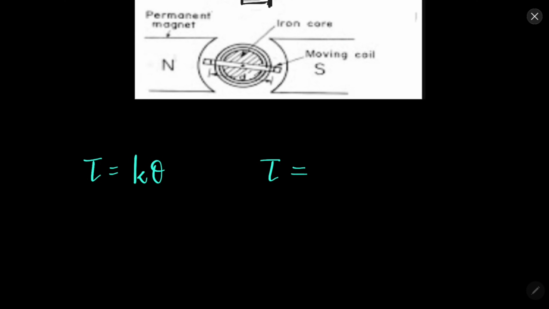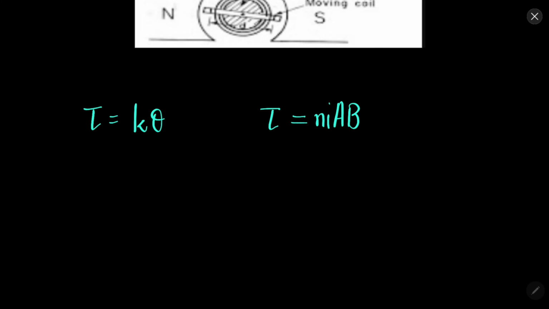So first of all, we have a torque which is provided by the spring, the normal torque. This is K into theta. This is the restoring torque, and we know that magnetic torque will be NIA into B, where N is the number of turns of the coil.